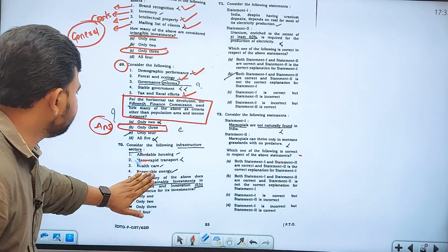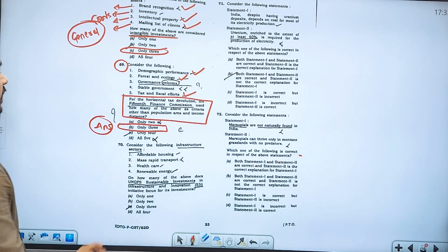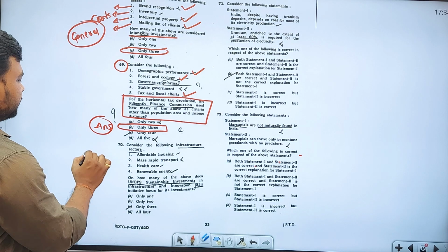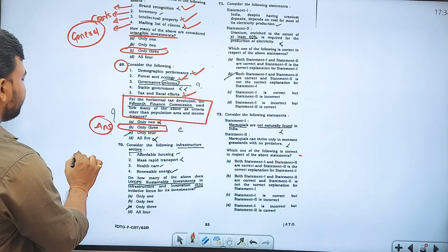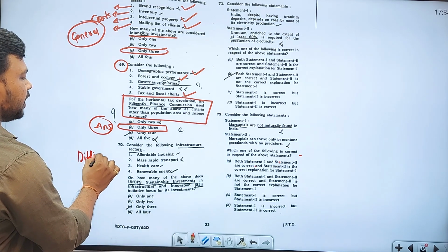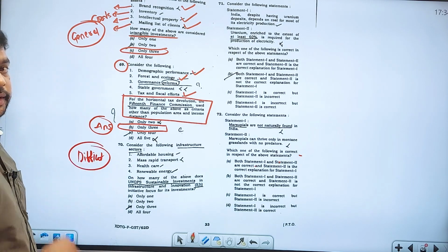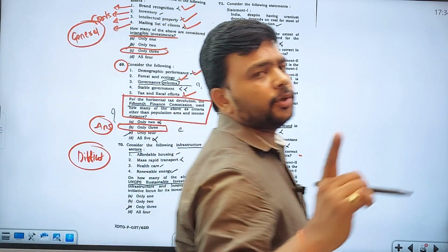Now coming to this question. Consider the following infrastructure sectors: affordable housing, mass rapid transport, healthcare, renewable energy. Difficult question. It is recently in the news, April 2023.